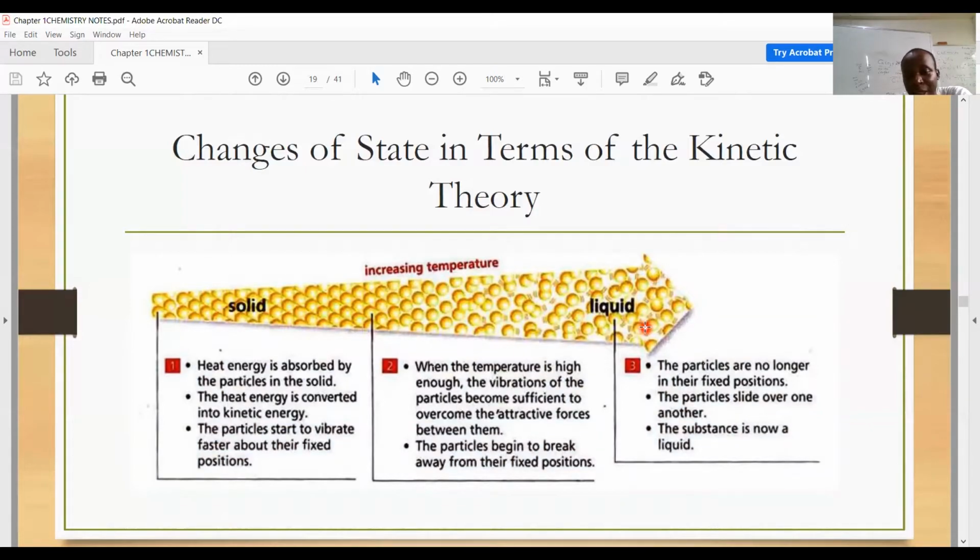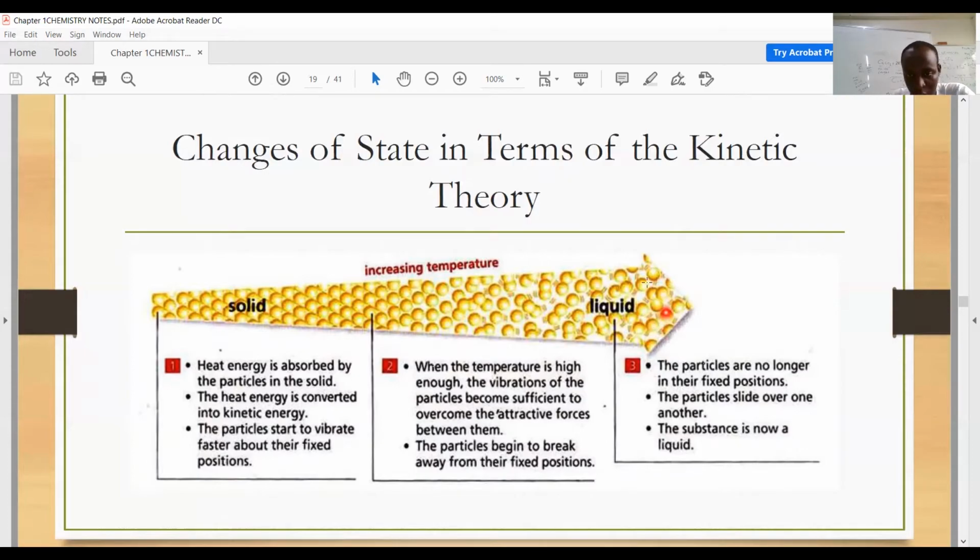And so what happens is that the liquids would have to absorb heat energy. The heat energy is transferred to kinetic energy. And when the temperature is high enough, the kinetic energy also increases. It gets to a point where the kinetic energy becomes sufficient to overcome the attractive forces that are keeping the particles in the liquid close to each other.